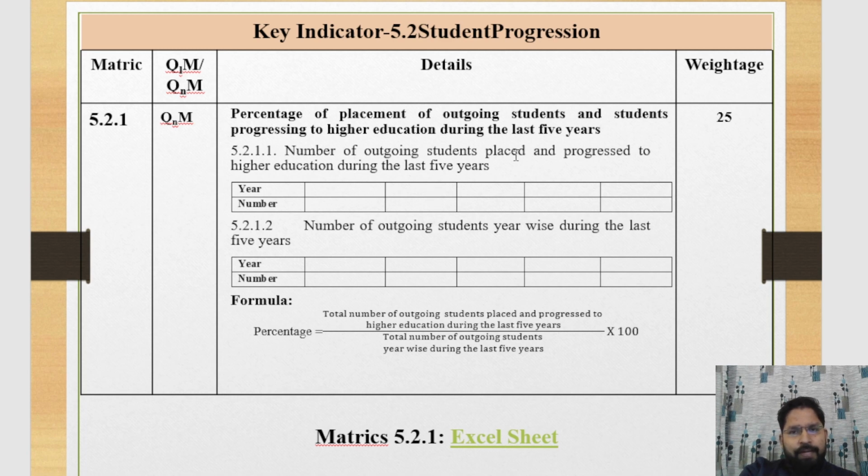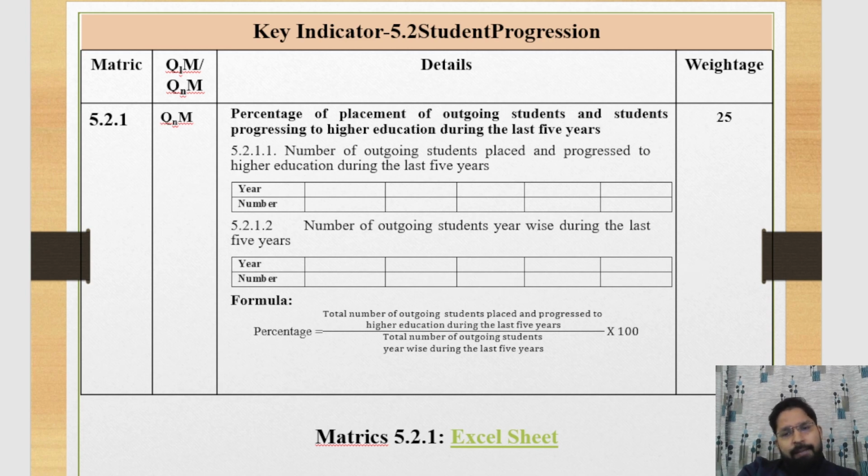number of outgoing students placed and progressing to higher education. Here we mention the year and number of students placed and going to higher education. Here is the second sub-matrix of this 5.2.1. We provide data of number of outgoing students year-wise during the last 5 years. Here we mention year and number of students outgoing, number of students passed out. We mention 5 years of data here.